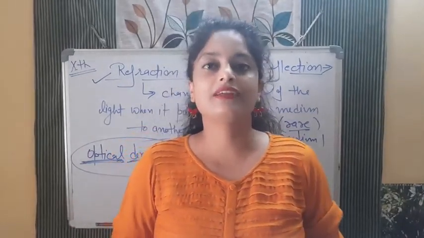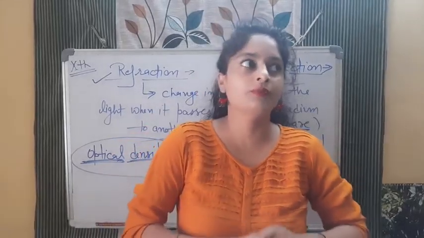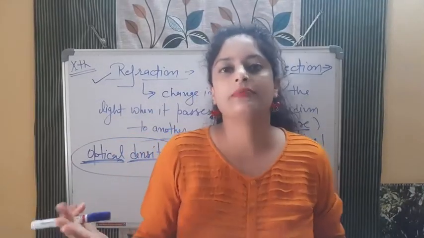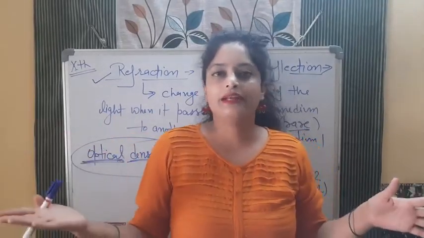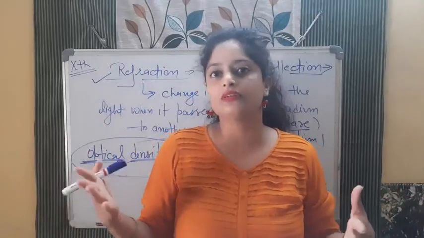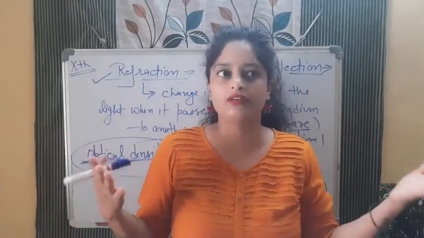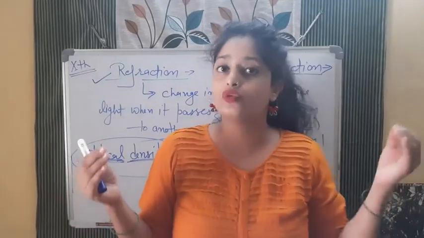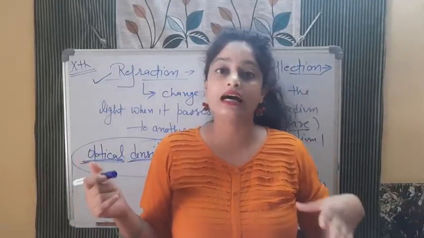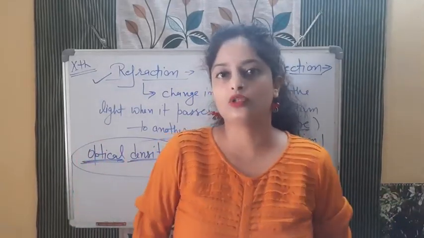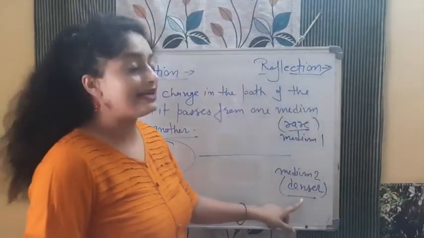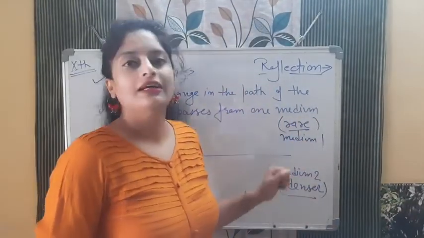But now I'm saying that when it changes the medium from vacuum, for example to water, to diamond, we will study prism in this class only. We will study about the rectangular glass. So when light is coming from air to glass, the speed of the light also decreases. Speed of the light decreases in the denser medium in comparison to the rarer medium.